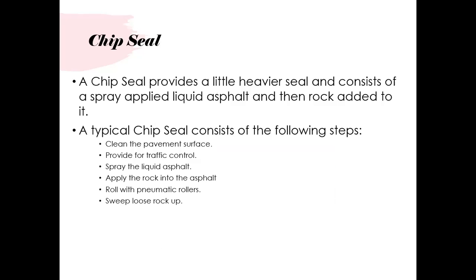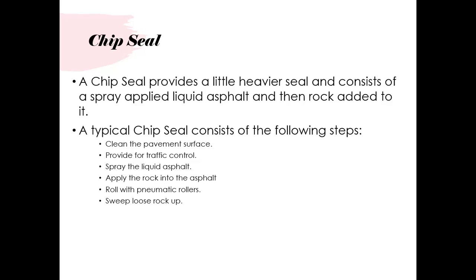When we say chip seal, it provides a little heavier seal, consisting of a spray-applied liquid asphalt and then rock added to it. So first clean the surface, close the traffic, spray the liquid asphalt, apply the rock into the asphalt, roll with a pneumatic roller, and sweep loose rock out.